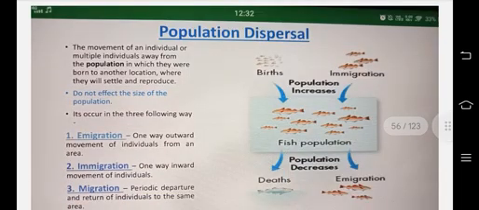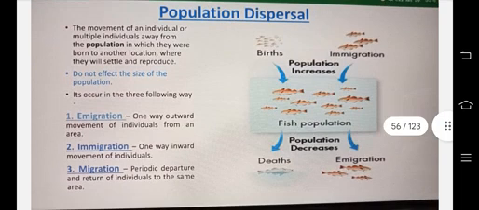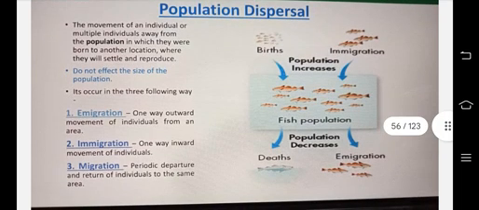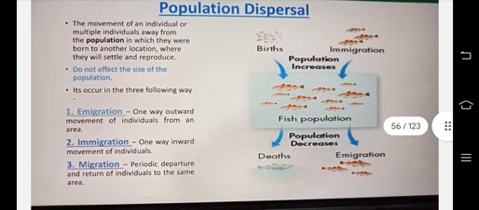Population dispersal: the movement of an individual or multiple individuals away from the population in which they were born to another location where they will settle and reproduce. That's population dispersal. It does not affect the size of the population. It occurs in 3 following ways. Wait a minute, this is happening within the population. That's why there is no effect on the size of the population.